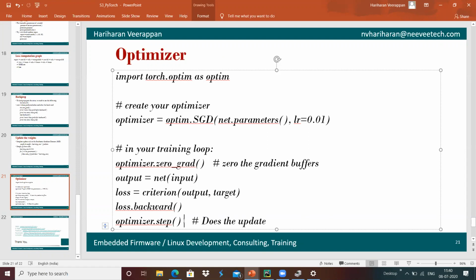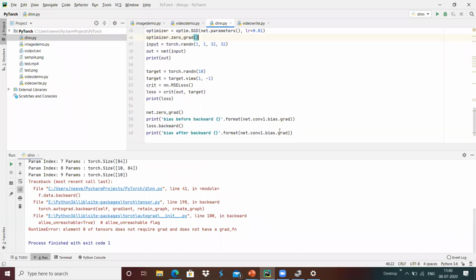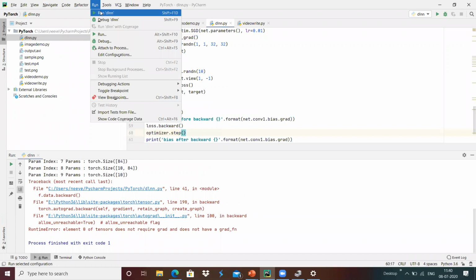I'll do the optimizer step after the backward pass, which provides the optimized output that we will see.